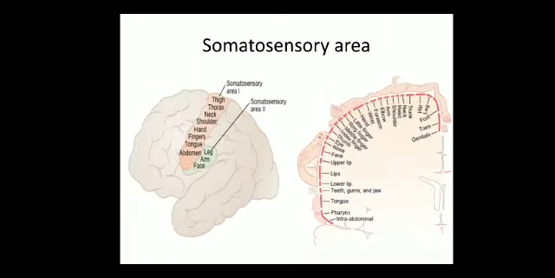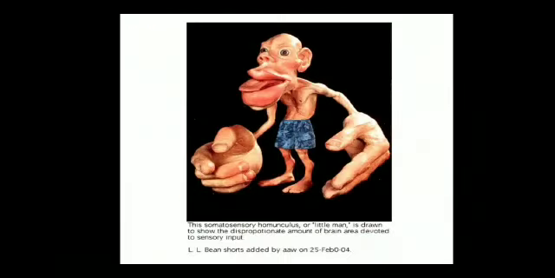You can see in this diagram that the lips, hands, and thumb are represented largely, whereas the remaining parts, legs and trunk, are smaller.